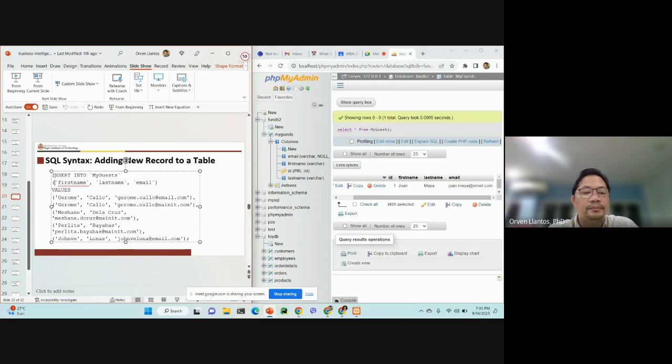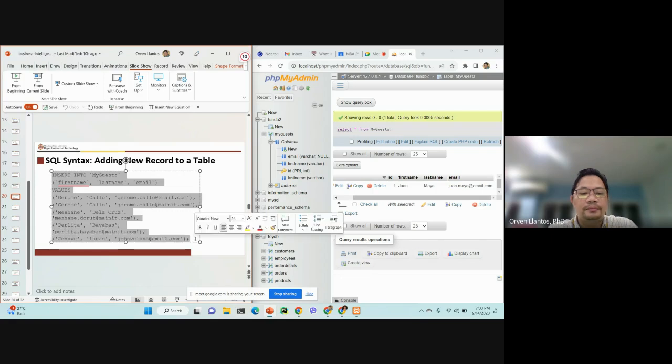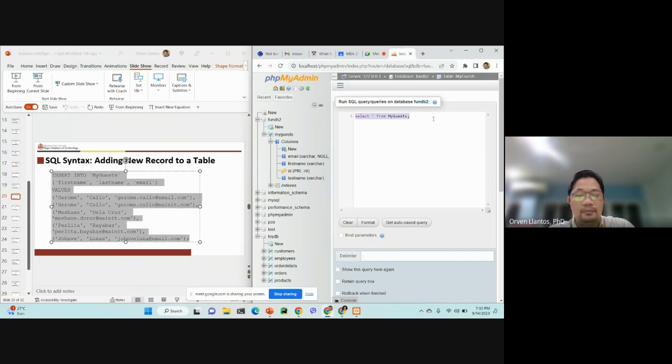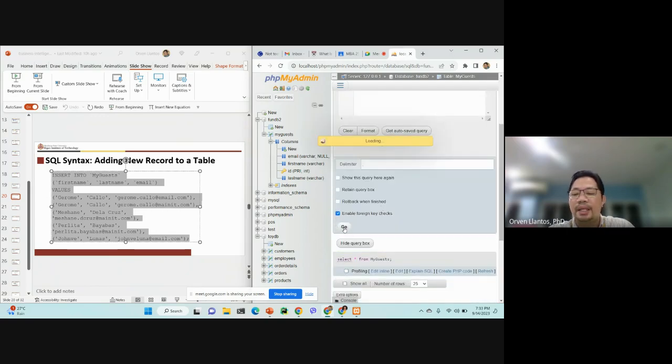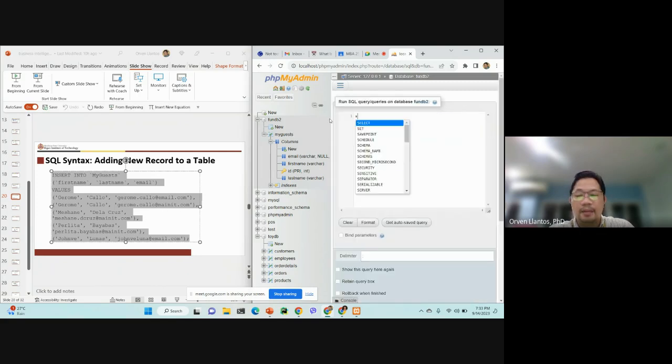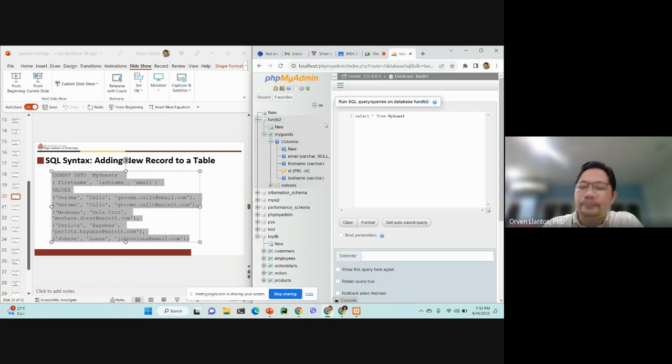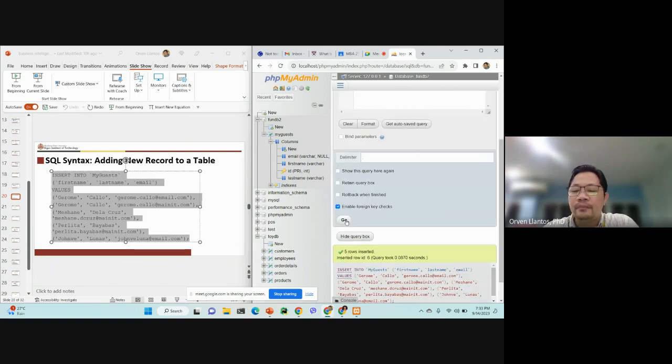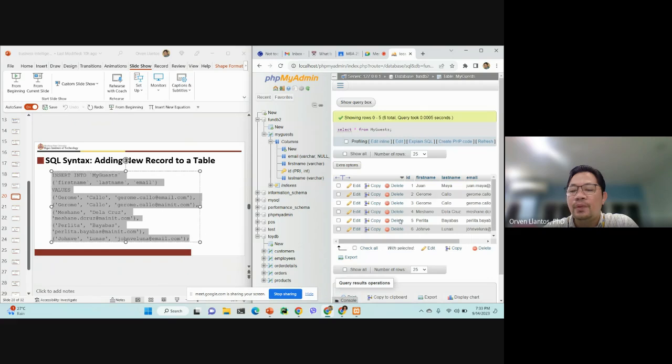So copy that, paste, and say go. Now, when we do select, go, we now have plenty of data. Okay, excuse me for a while. Let me just drink some water.